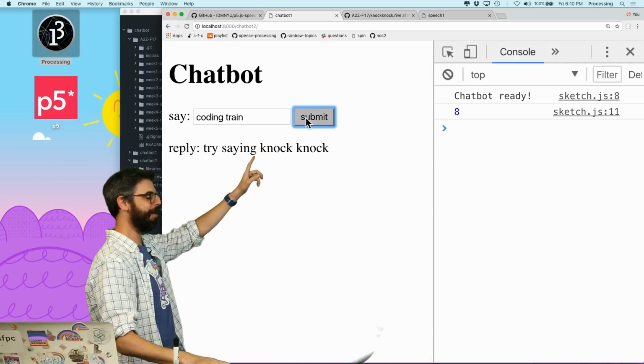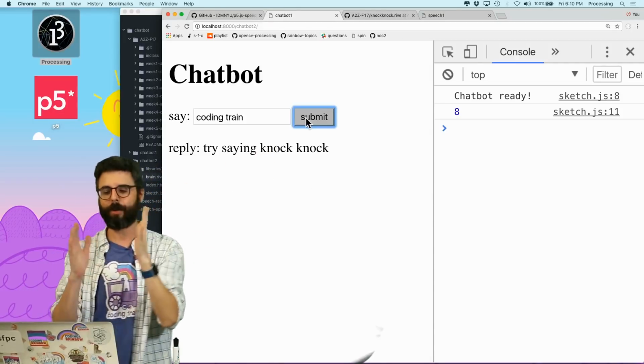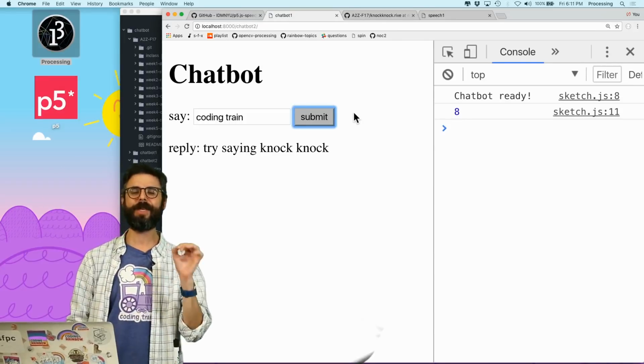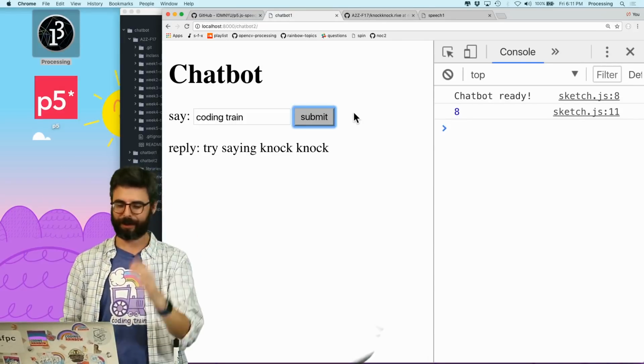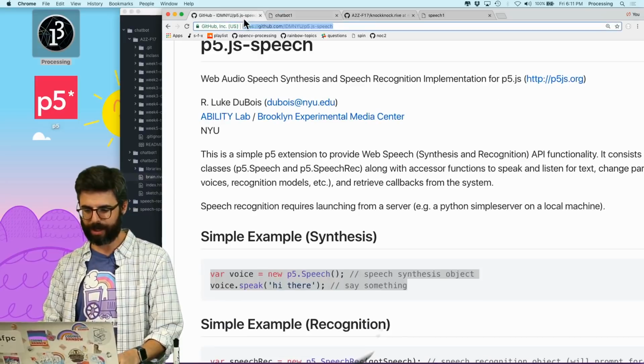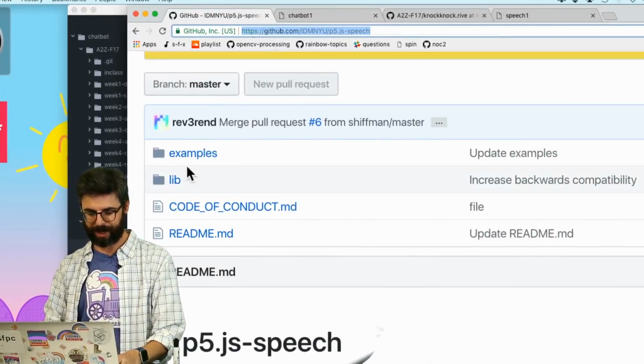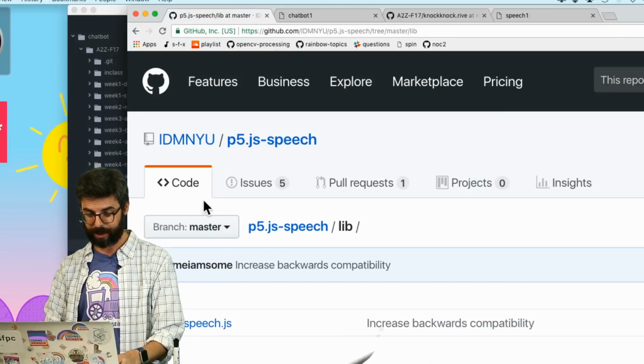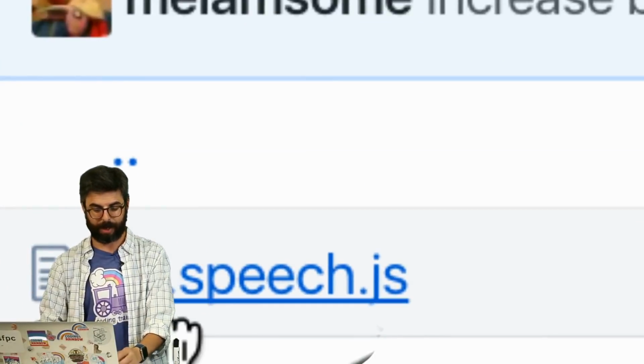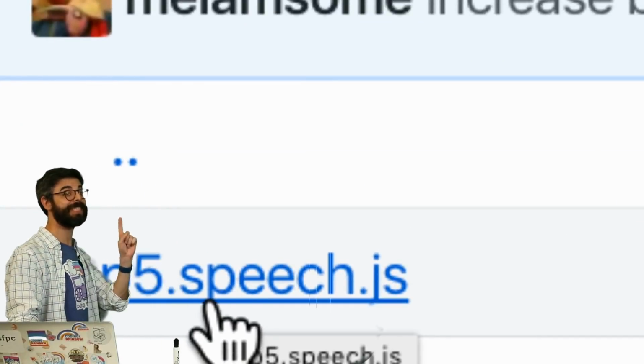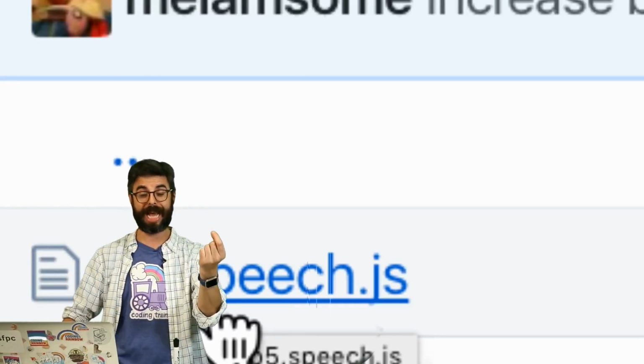Okay, I wanted to speak. So how do we do that? I need the p5.js speech library, the p5.Speech library. How do I get that? I have this GitHub repository open here. If I go into lib, I see this particular file, p5.Speech.js. This is the file I need to download and include as part of my project.